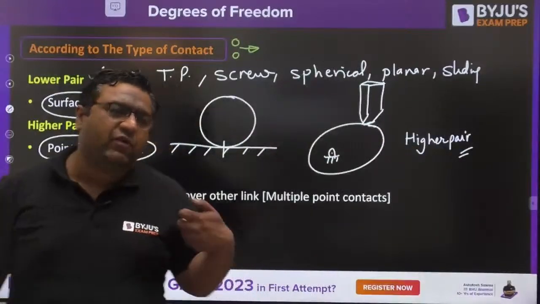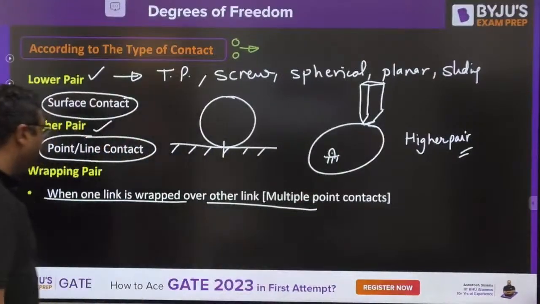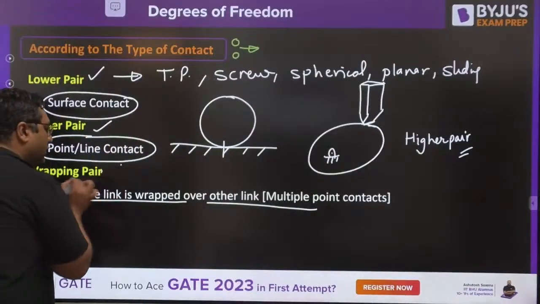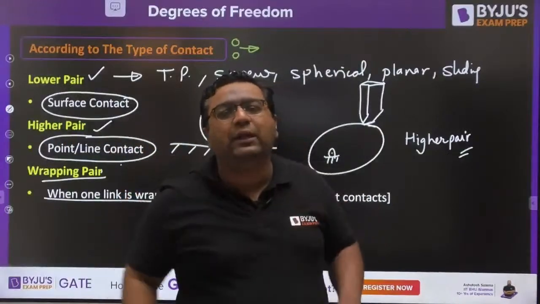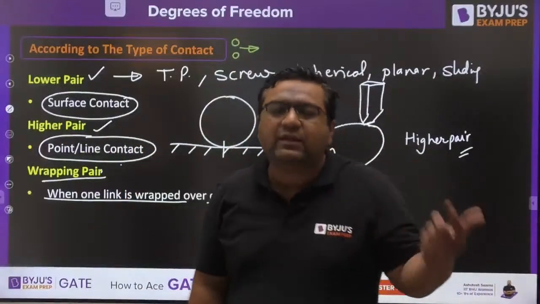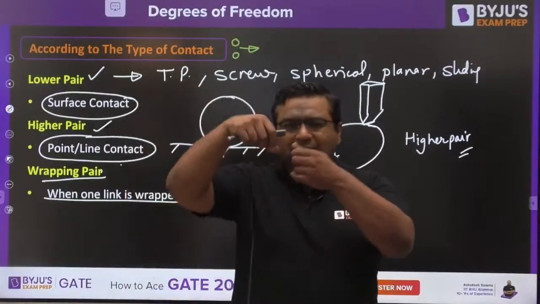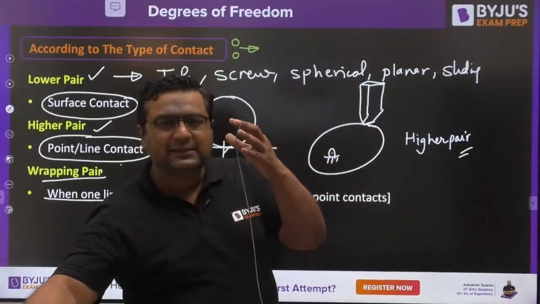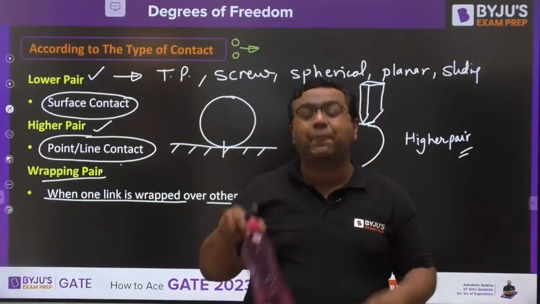And my dear, whenever one body is completely wrapped over another, then it is said to be the wrapping pair. When belt is wrapped over the pulley, when rope is wrapped over the pulley, let us suppose this is the rope and let us say this is the pulley. So when this is wrapped over it, we will call it a wrapping pair.